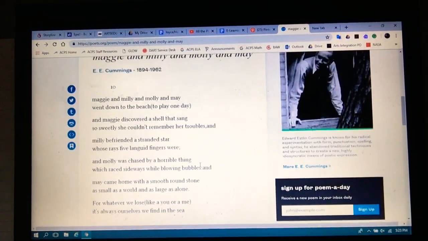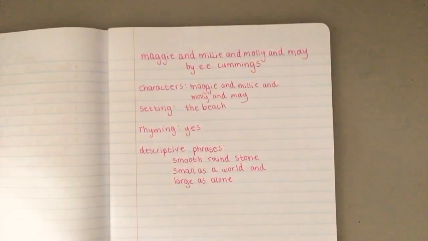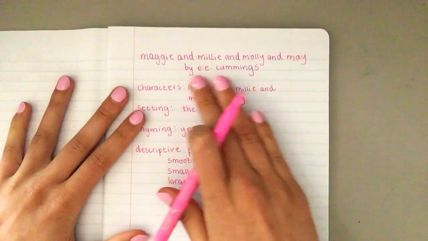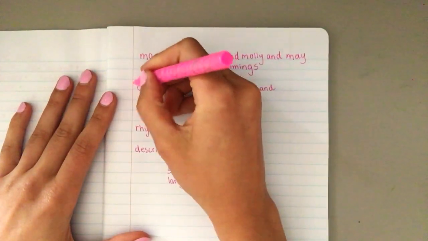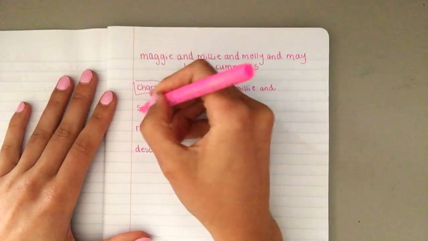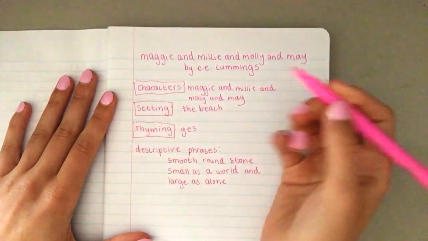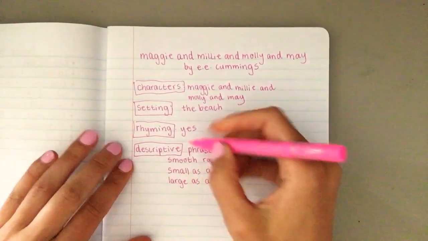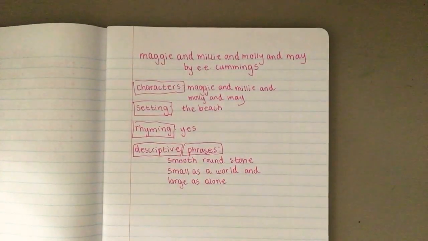You are going to pick your own poem from the options, and I want you to set up your notebook like this. The title of the poem at the top, the author's name, if you can find it, and then your paper should have 4 parts on the side. Characters, setting, rhyming. Does it rhyme? If so, yes. If not, no. And then descriptive, I should have boxed them both, descriptive phrases.